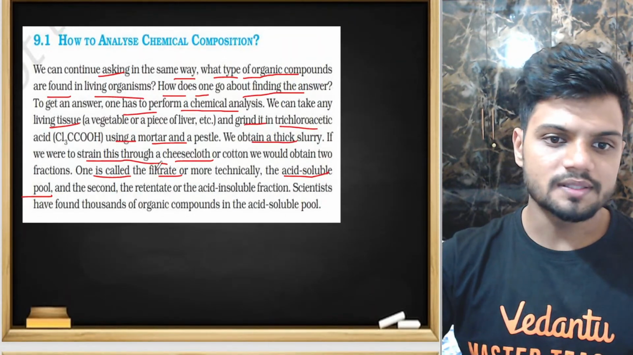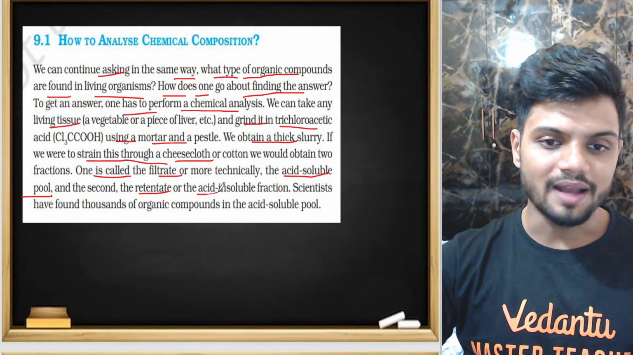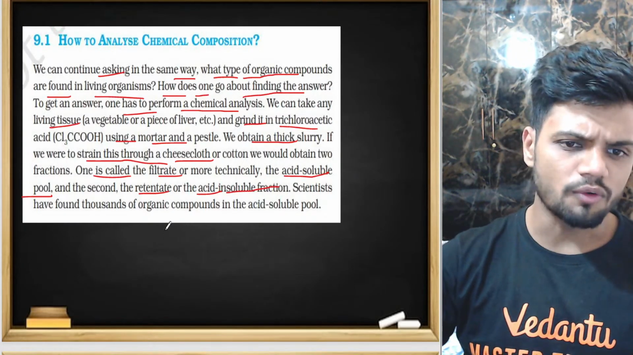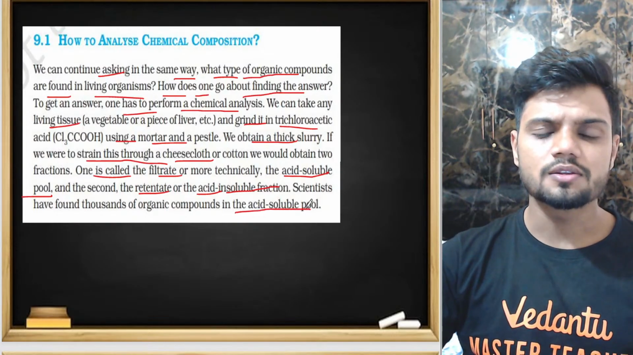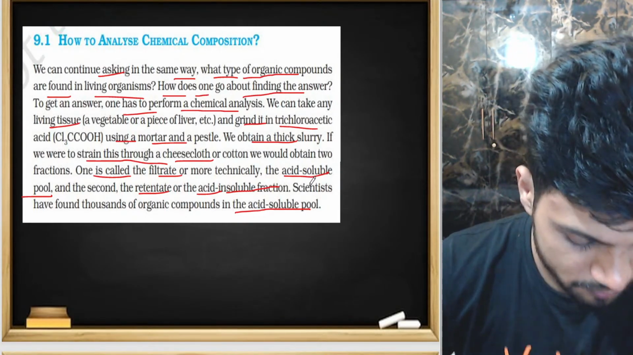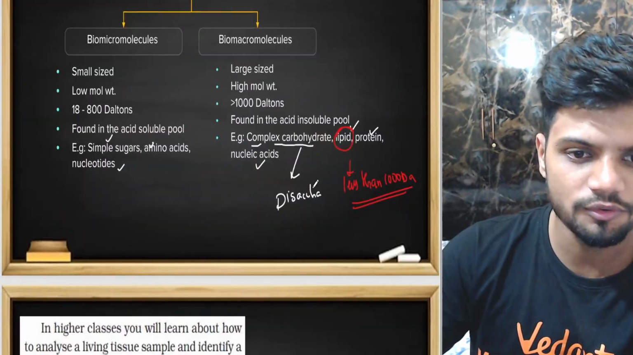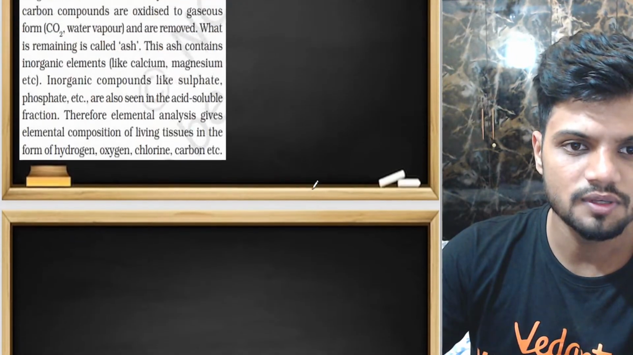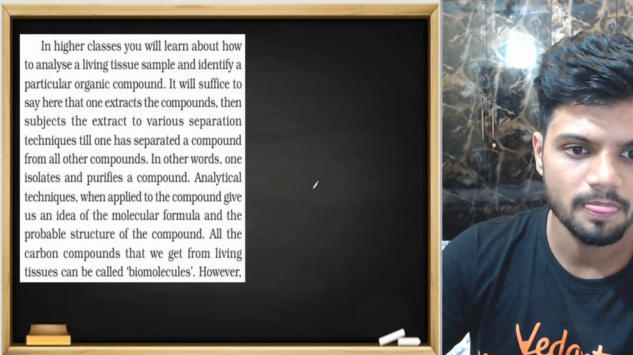The second one is called the retentate on the top, the acid insoluble fraction on the top. The scientists have found thousands of organic compounds in the acid soluble pool. Many organic compounds are found in the acid soluble pool here. Okay. Understood, all of you? That was the first experiment, the first simple experiment to understand.